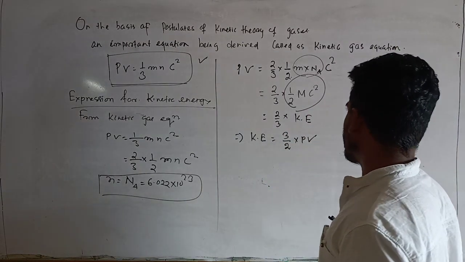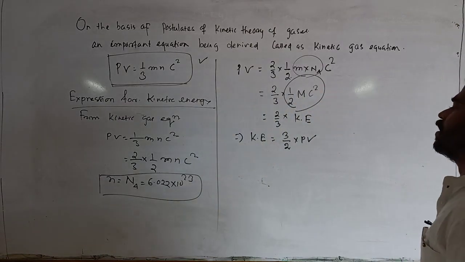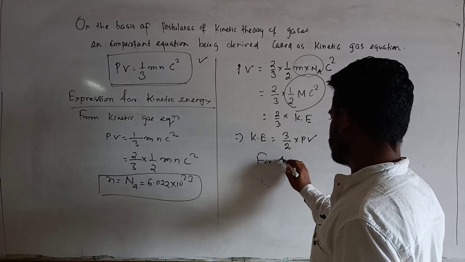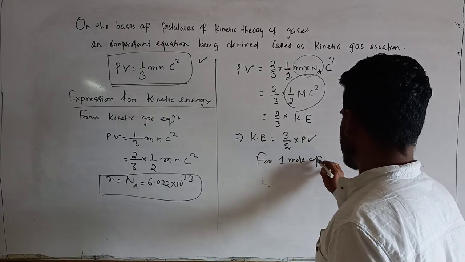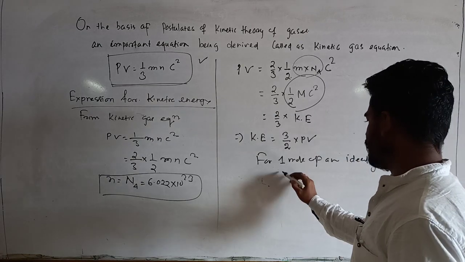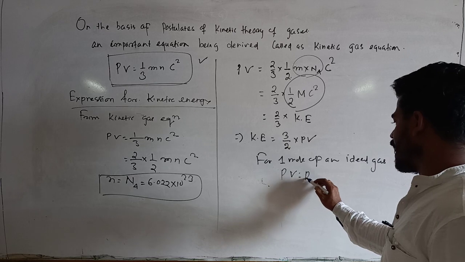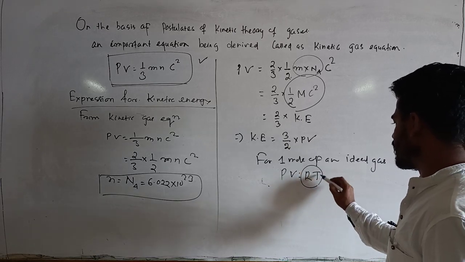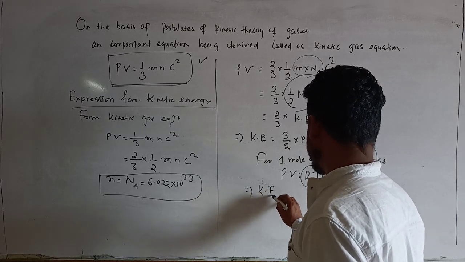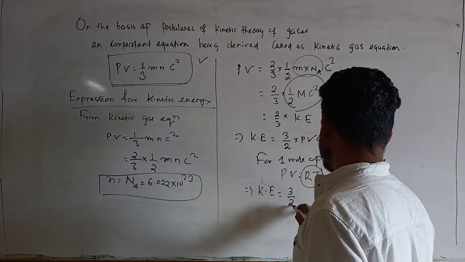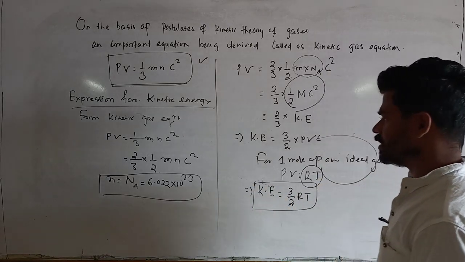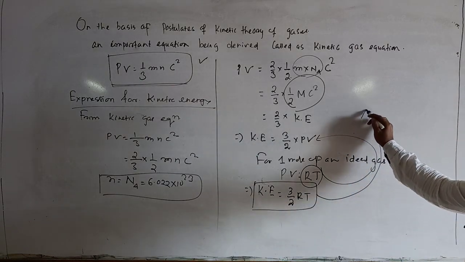Since I have considered Avogadro's number corresponding to 1 mole, for 1 mole of an ideal gas PV is equal to RT. Now you substitute RT instead of PV. So what we will get? That implies kinetic energy is equal to 3 by 2 into RT. This one is the expression for kinetic energy. So what will you get from this equation?